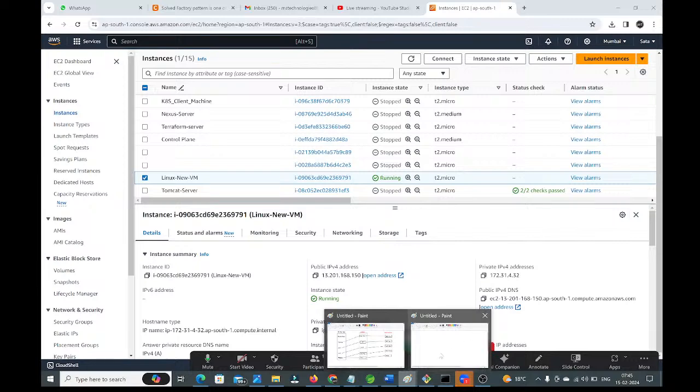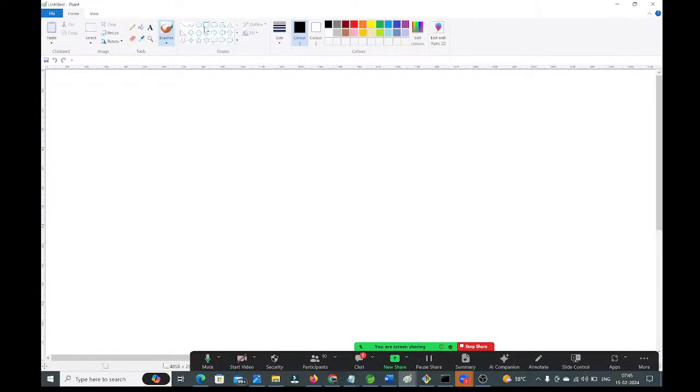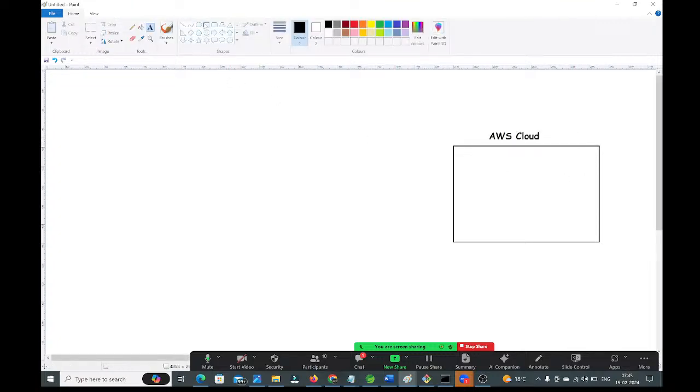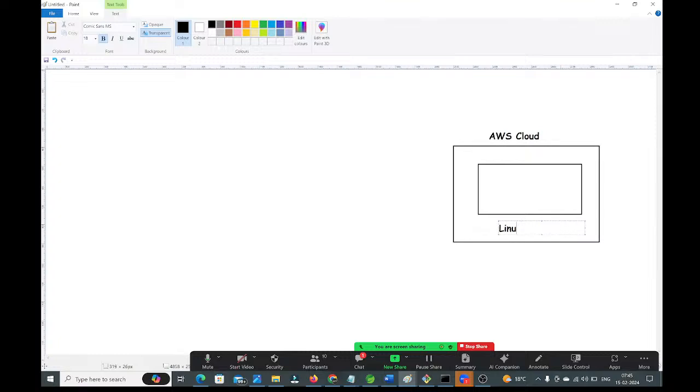Observe carefully, guys. Here we have created a Linux virtual machine in the AWS cloud. Assume this is my AWS cloud. In this AWS cloud, we are going to create the virtual machine, an EC2 instance, a Linux virtual machine. This is my Linux VM.